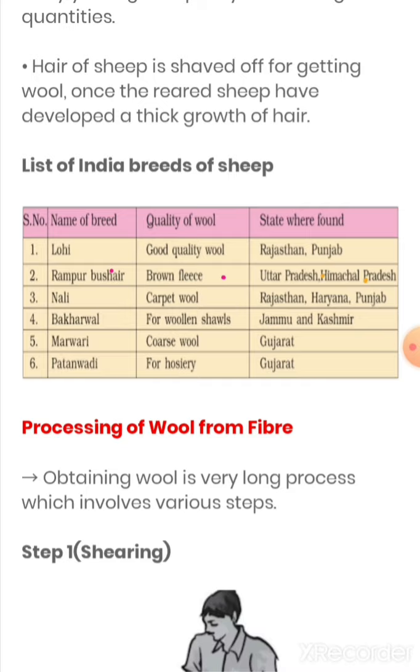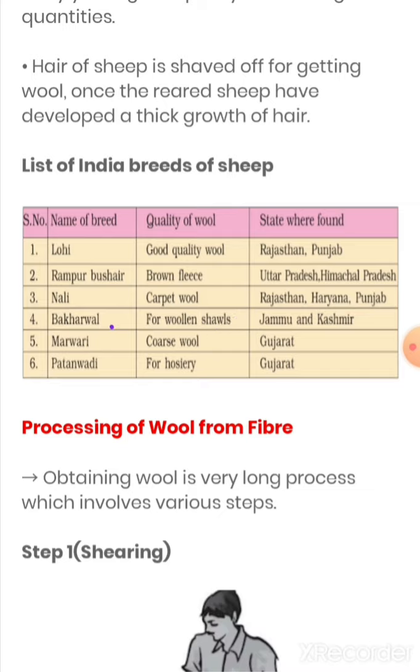Now the next one is Nali. It is a funny name, but yes, Nali, and it is a carpet wool. As we all know, we all have carpet at our home, and it is a carpet wool, means it is used for obtaining carpet, and it is found in Rajasthan, Haryana and Punjab. Okay, now let us talk about the next one, which is Bakharwal. This is for woolen shawls like Pashmina shawl and is found in Jammu and Kashmir.